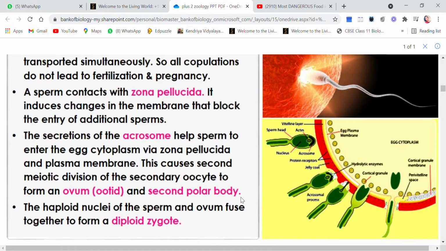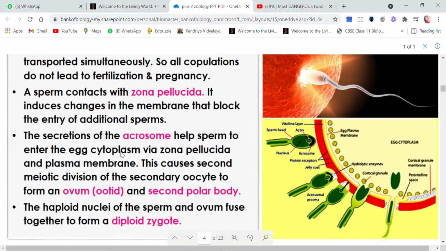Now if you remember oogenesis, I told you that the meiotic division has occurred and secondary oocyte has been formed. But when will this process take place? Now is the situation when the second meiotic division will be done and the ootid or the ovum will be completely formed and a second polar body is also formed.